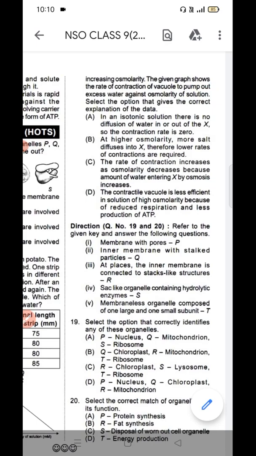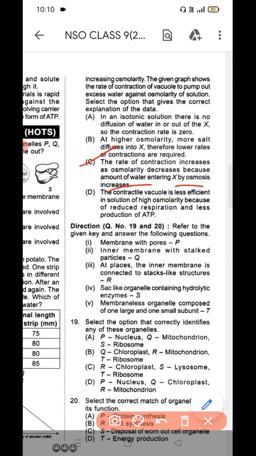Select the option that gives the correct explanation of the data. In an isotonic solution, there is no diffusion of water. Question number 18, option C is the correct answer. The rate of contraction increases as osmolarity decreases because the amount of water entering X by osmosis is increasing.